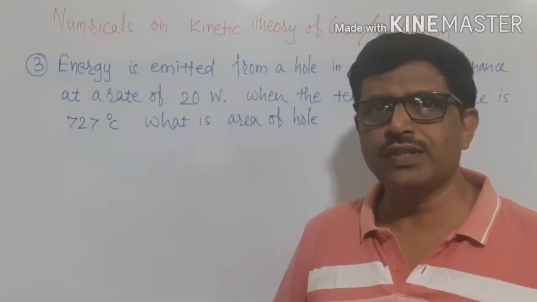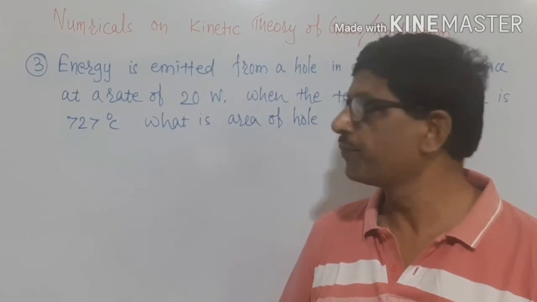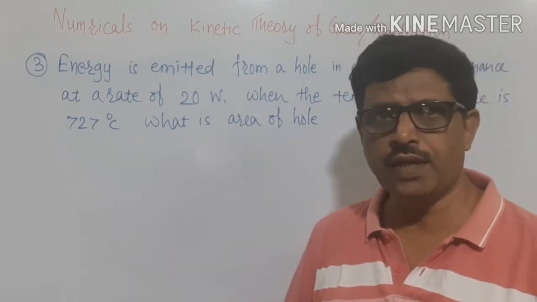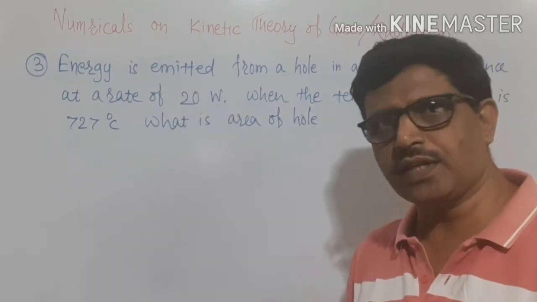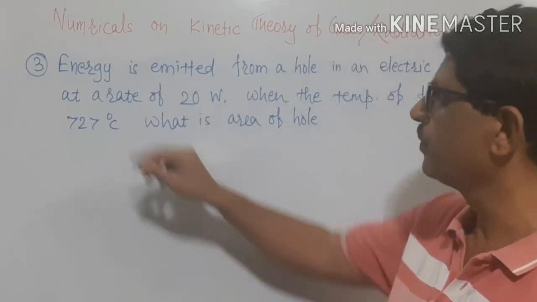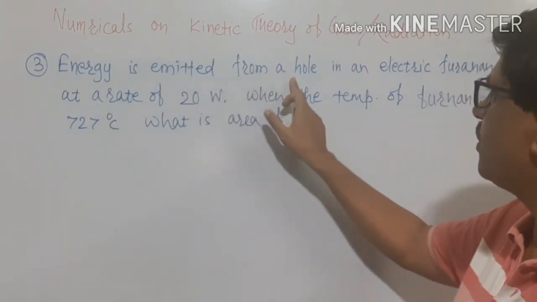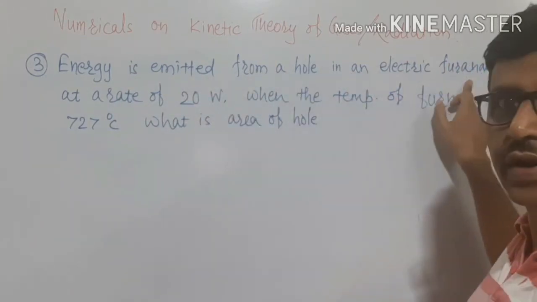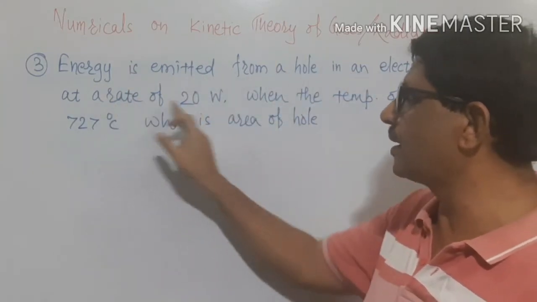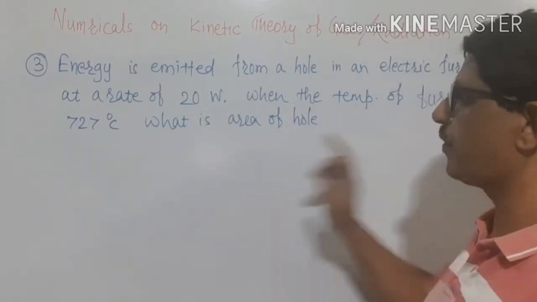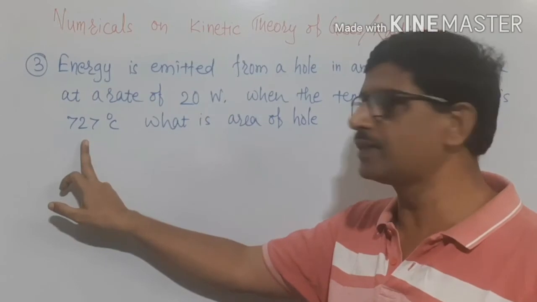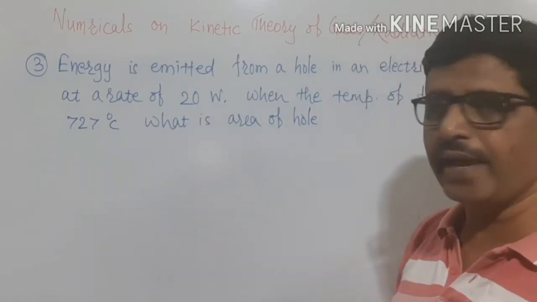We will go with one more problem here. It is written on the board. I will read the problem and then we will go for the solution. Energy is emitted from a hole in an electric furnace at the rate of 20 watt. When the temperature of the furnace is 727 degrees centigrade, what will be the area of the hole?